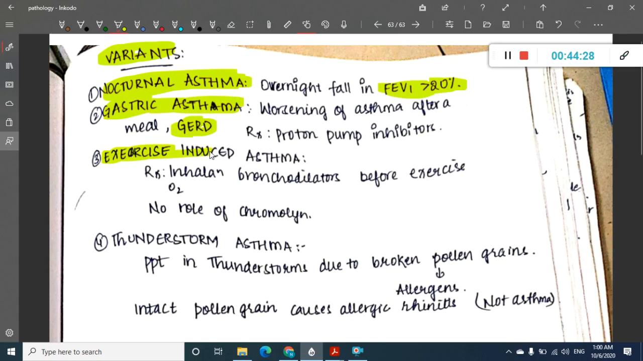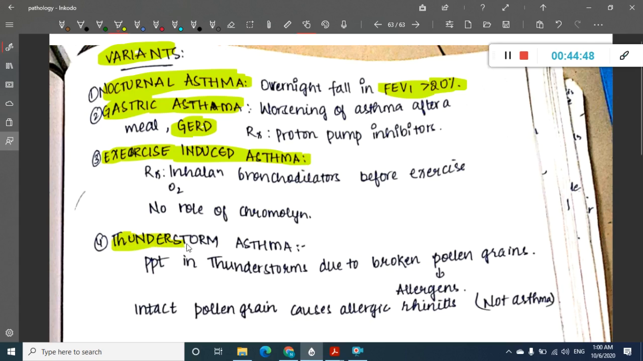The third type of asthma is exercise induced asthma. As the name says, here the asthma is due to exercise. Here you should give inhaled bronchodilators. Which bronchodilators do you give? Here you give beta 2 agonists. And which beta 2 agonists? You should give long acting beta 2 agonists in exercise induced asthma.